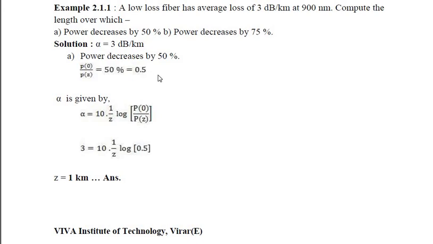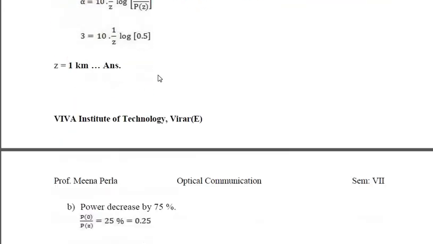Power decreases by 75%. That means P0 by Pz, the output, is only 25%. So you have 0.25. Now calculate what will be the length of the fiber. Done. So the answer is 2 kilometers.